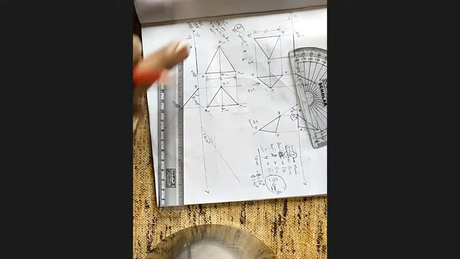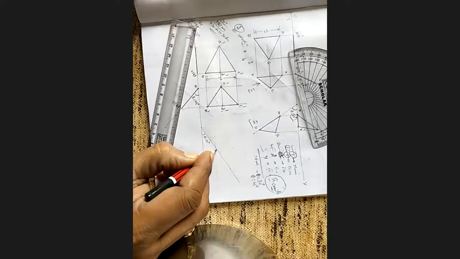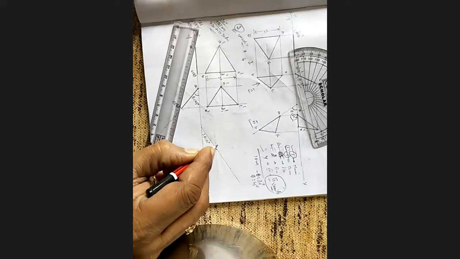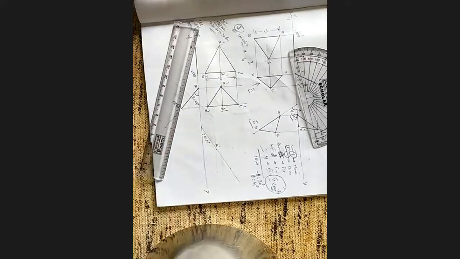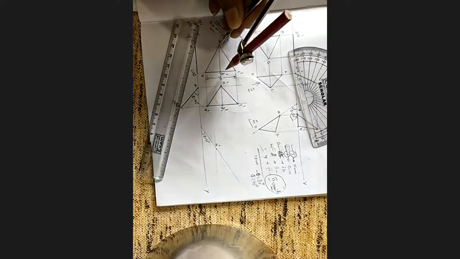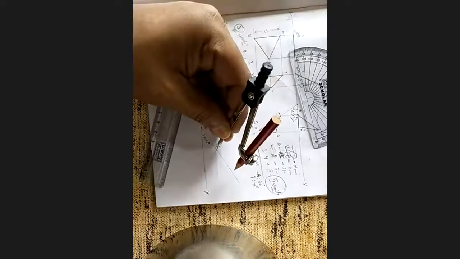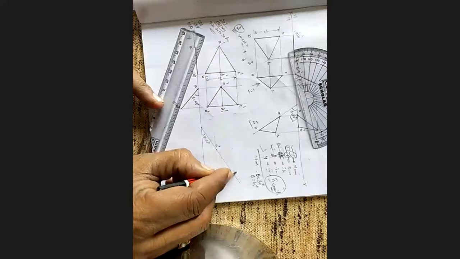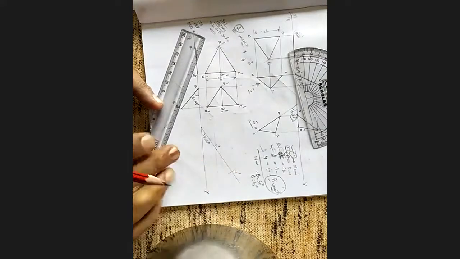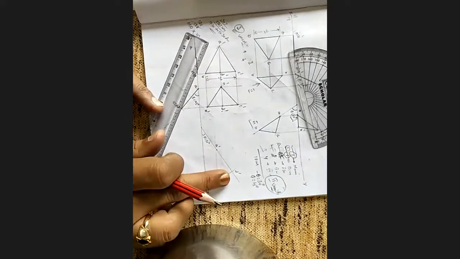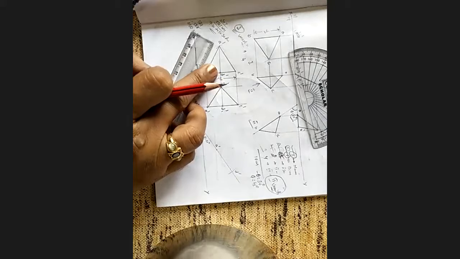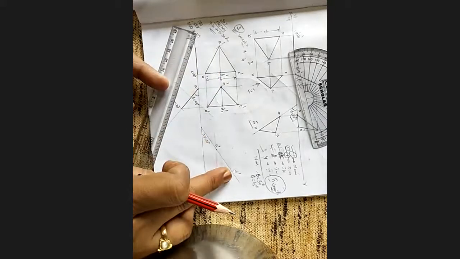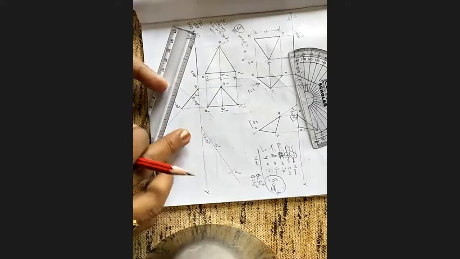So I will fix A. Mark any one point and name it A dash. It is the fixed end. Measure the A dash D dash length and cut it. This is D dash. What is this? True length. This is the true length of the median and the true inclination.